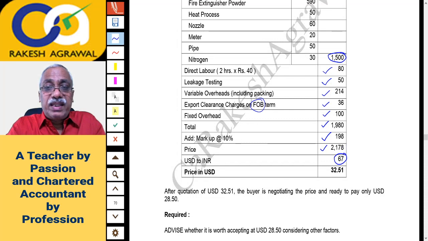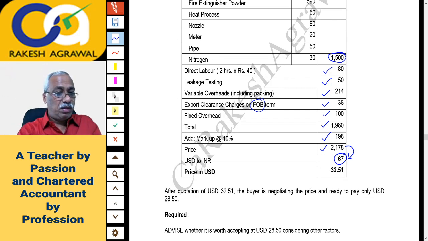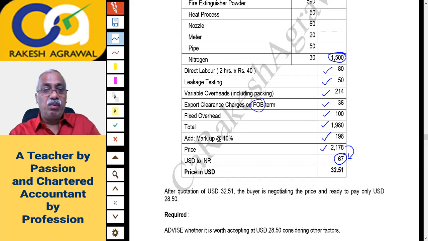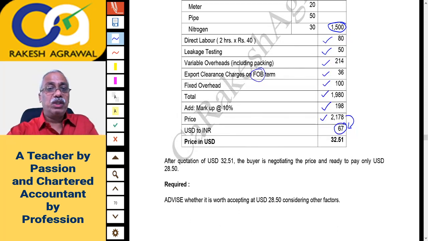So 2178 rupees divided by 67, just do it on the calculator, my dear friends. You get approximately 32.507, means 32.51. So price in USD is 32.51 approximately.